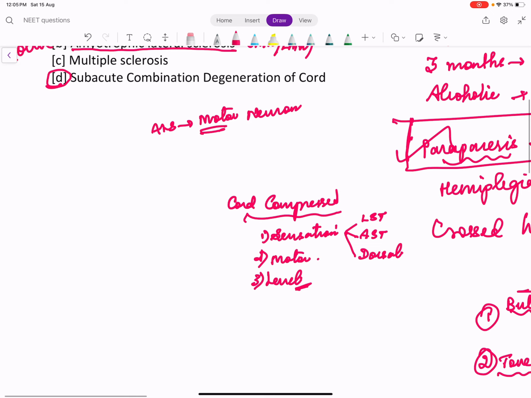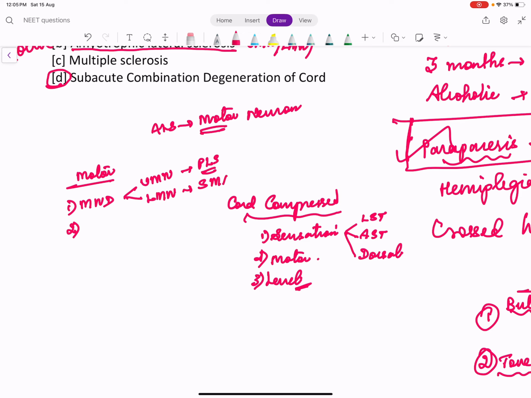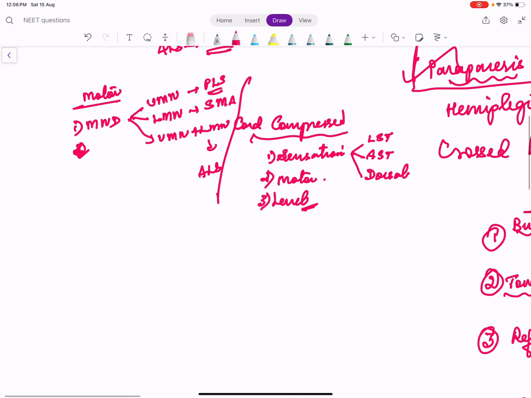So what are the diseases in neurology which are pure motor involvement? One, motor neuron disease, obviously. Whether it is upper motor neuron or lower motor neuron, only motor is affected; sensory will not be affected. We have a classification of motor neuron disease: purely UMN disease, for example primary lateral sclerosis. Purely LMN disease, for example spinal muscular atrophy. Why spinal muscular atrophy? The spinal cord is a lower motor neuron. Then we have UMN and LMN together; the example for that is ALS, which is the most common among these.